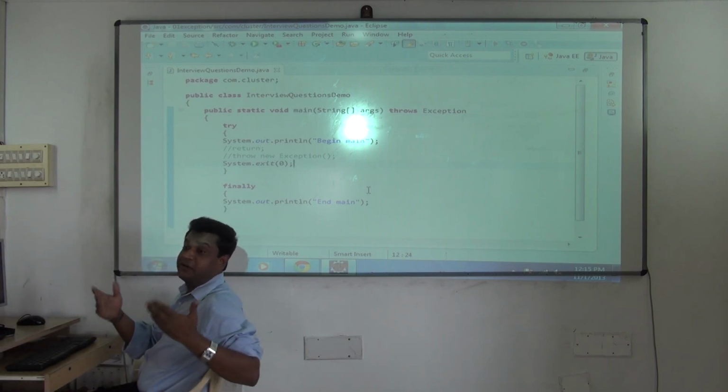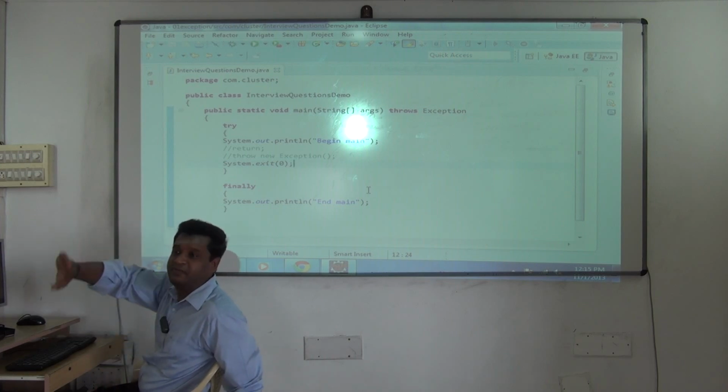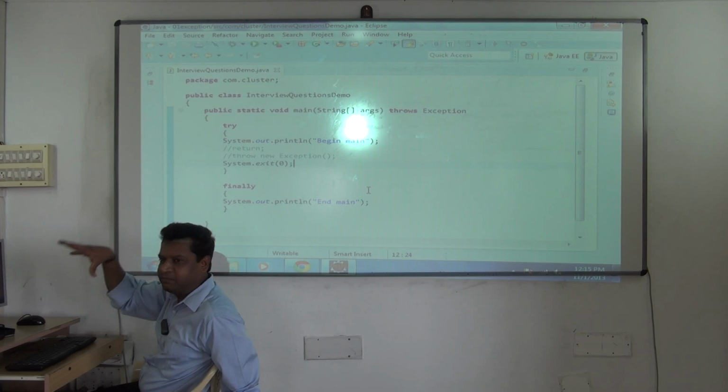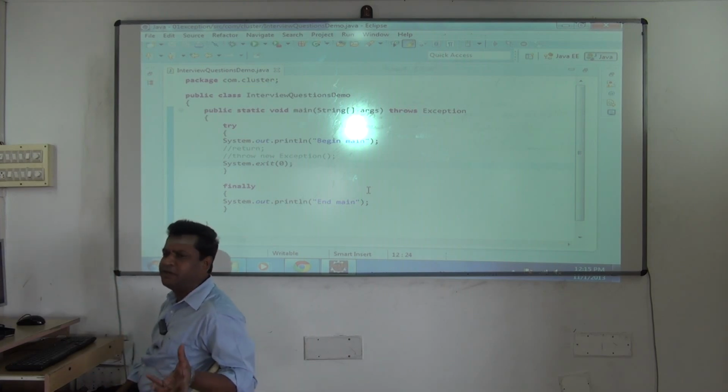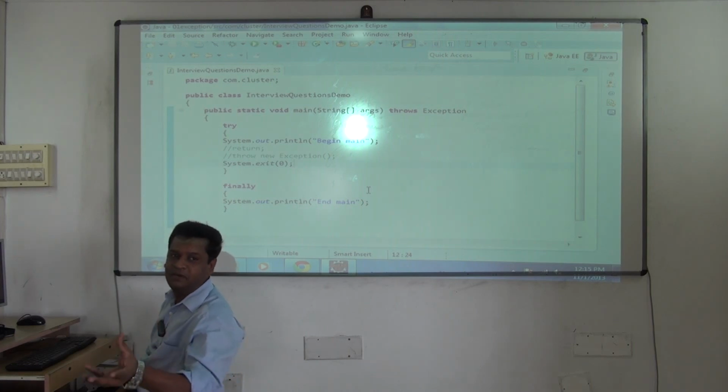They'll be using return and finally in main, and they'll be asking you questions. You have seen it in other methods, M1, M2, there you have understood everything. But if you use it in main, what happens? I'm showing you. Understood? So in M1, M2 and all, if you return or throw an exception, no problem, they'll all go to the caller. But we generally don't handle it in the immediate caller. We handle it in the main caller.